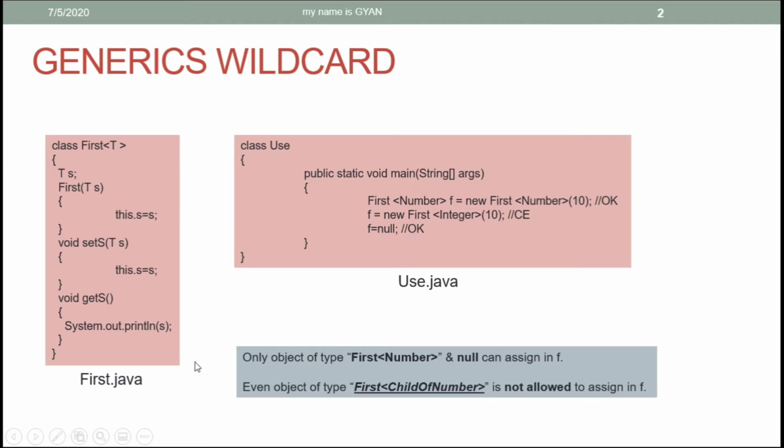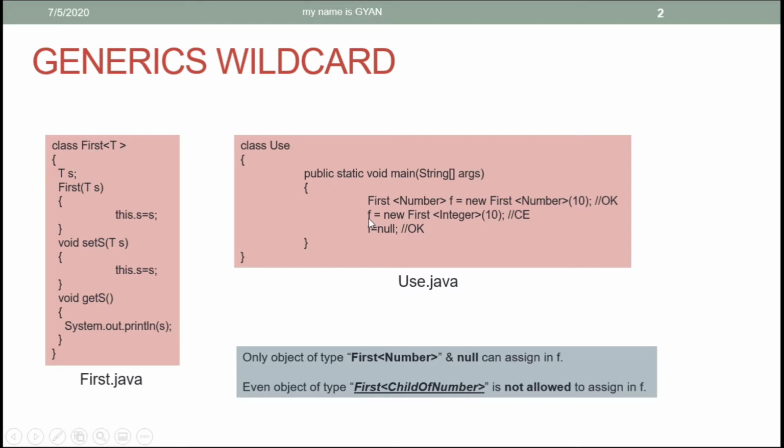Like the examples in the previous videos, we have two Java files, First.java and Use.java. The First.java has the generic class First, which accepts T as its type parameter. In Use.java, we have the class Use. In the class Use, we have the method main. In the method main, we are creating a new object of type First with Number as its type argument. So f is a reference variable of type First with Number as its type argument.